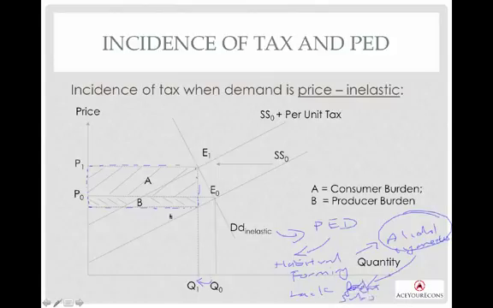So you can actually see that when your demand curve is inelastic, your consumers bear a huge portion of the tax burden. Or rather, the producers can pass on a lot of the tax burden to the consumer. Because remember, indirect tax is imposed on producers, but depending on the tax burden, the producers incur a smaller amount of tax burden.